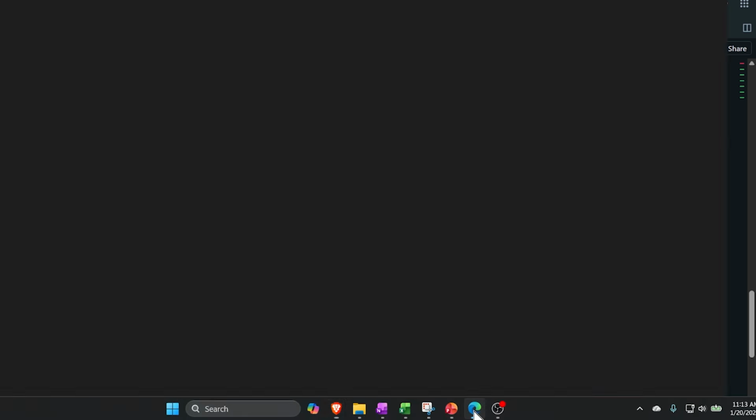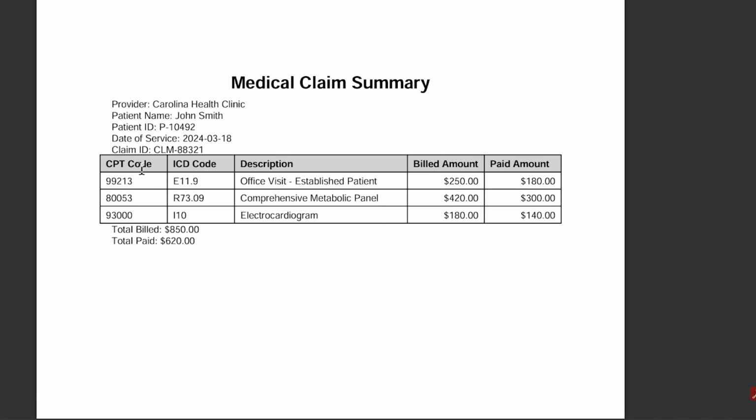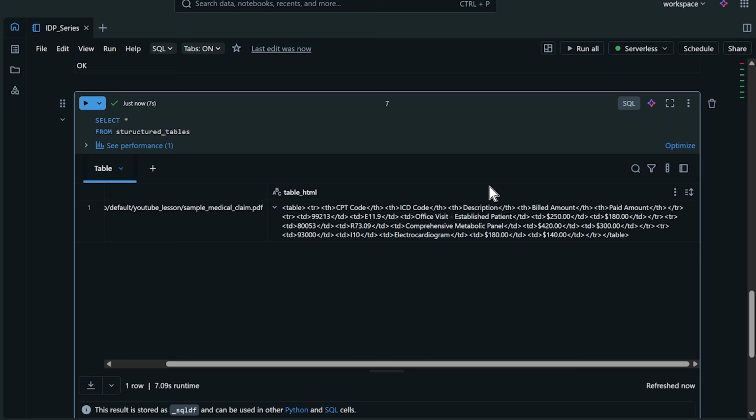If we go back to our original document, we have the CPT code. Here they are: ICD codes, descriptions, billed amount, paid amount. This is what we're pulling out because this is our somewhat structured data that we already just want to have. And as you can see, here we have our CPT codes, then our ICD codes right here, and then our descriptions. And in the next lesson, we are going to take this and extract this data and put it into columns.